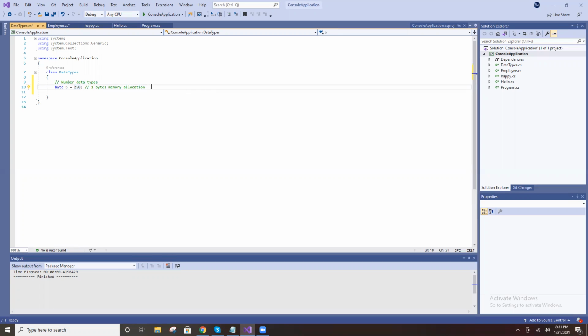It is not possible to save 300. 300 is also not possible in the byte, while the memory allocation is only 1 byte, right? 1 byte means very little memory. So if you perform any calculation within 250 like that, you can declare it as a byte.